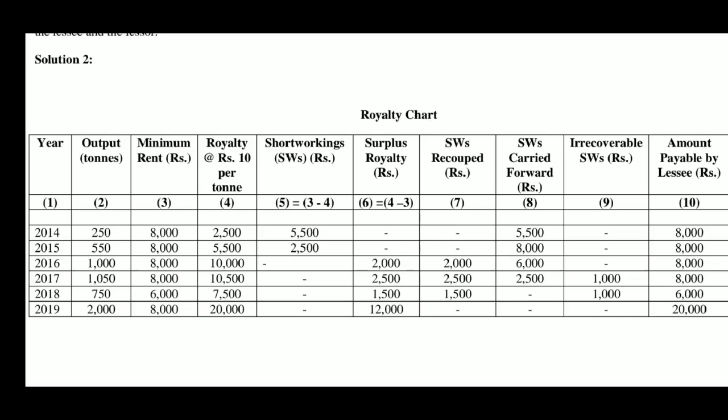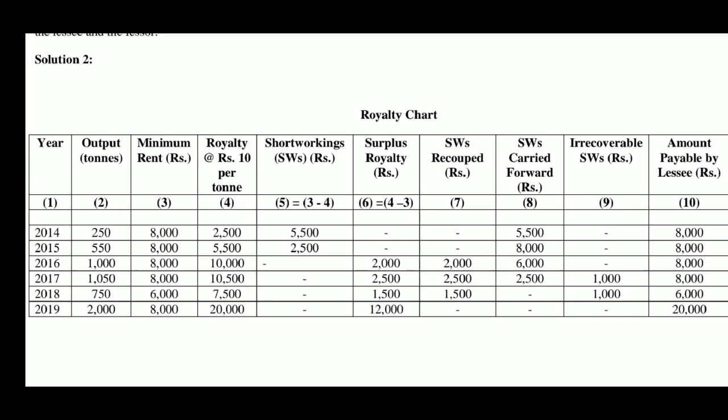In the first year, minimum rent is payable, 8000. In the second year also minimum rent 8000 is payable. In the third year, though royalty is more, here surplus royalty of 2000 is utilized for recoupment. Therefore, 8000 is payable. In the year 2017 also, surplus royalty of 2500 is utilized for recoupment.